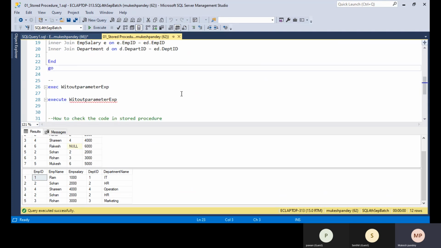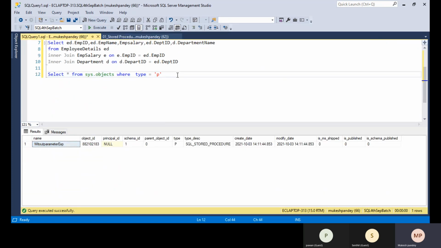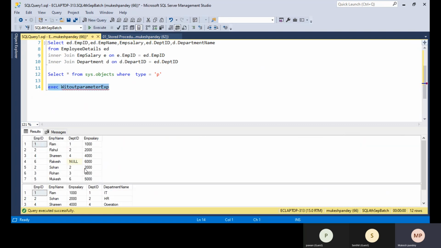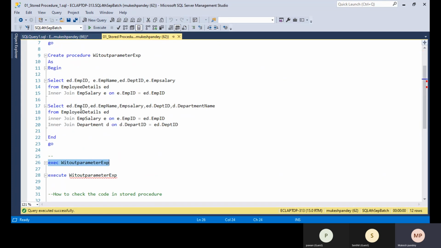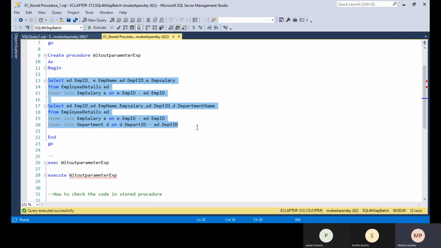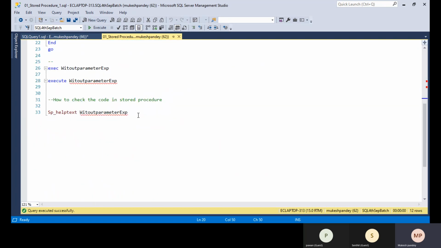In the future, if anyone wants to use this code, you just need to share this procedure name with the client or the other developer. They will execute the stored procedure and get all the output here. Whenever the execute command is pressed, whatever code is available in the body will be executed in the backend. So this is the way we can create a without-parameter stored procedure.